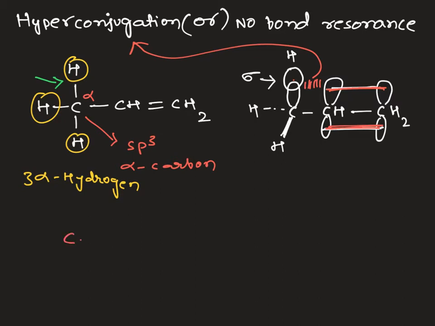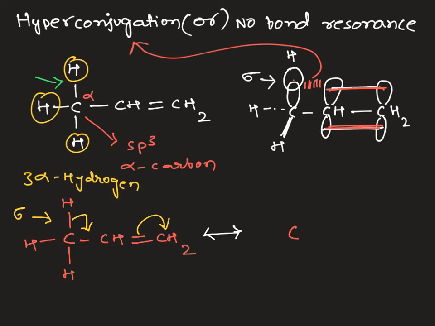So here I am writing CH2, hydrogen, hydrogen, hydrogen, and we have looked at this sigma bond. Now due to hyperconjugation, these sigma bonded electrons are shifted here, and this is shifted here. As a result of delocalization, we get one more resonating structure.